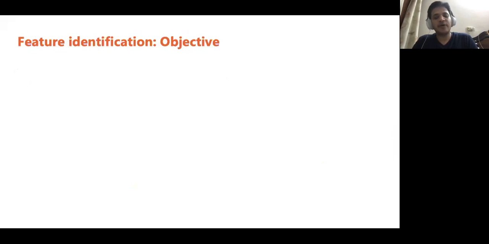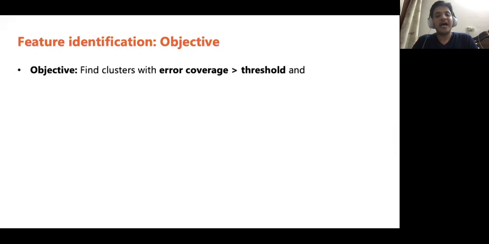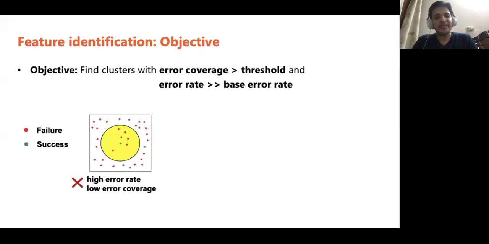Now, let us try to understand our exact objective for error analysis. Our objective is to identify clusters with error coverage above a certain threshold and error rate significantly higher than the base error rate. In this illustration, here is an example of a cluster with high error rate but low error coverage.